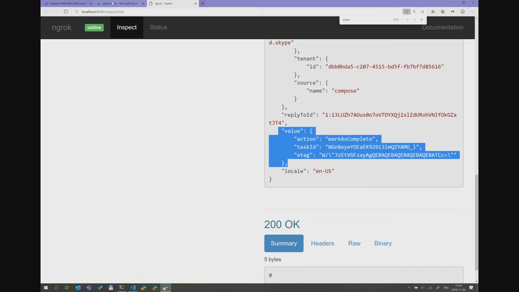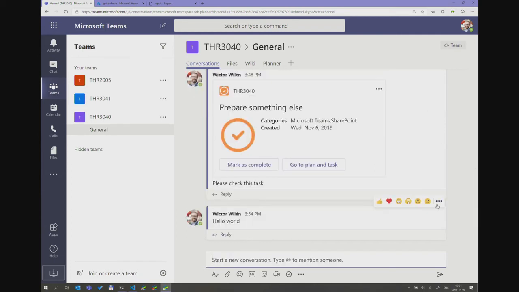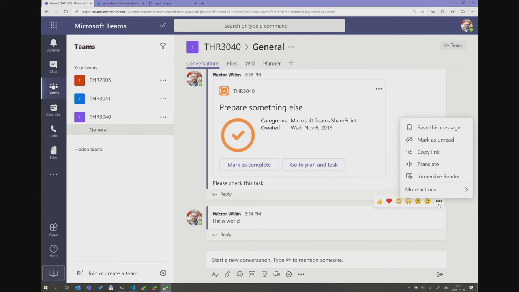To show you the second extension, as I said, it's going fast, I know. It's a deep dive in 20 minutes. Let's just write something here. Hello world. Type. So we have a conversation going on here. The action-based one appears in here under more actions. So there I have create task.